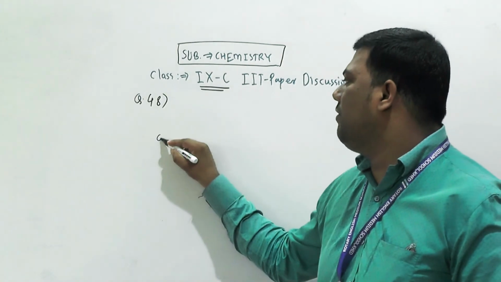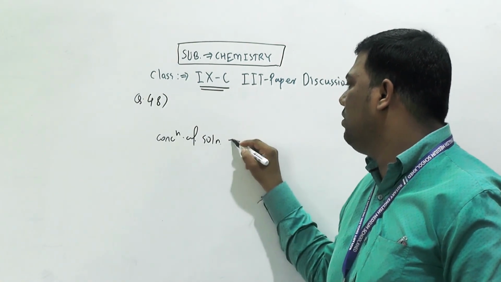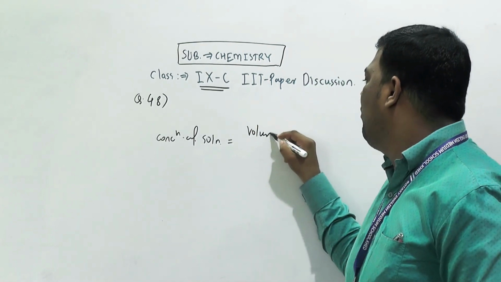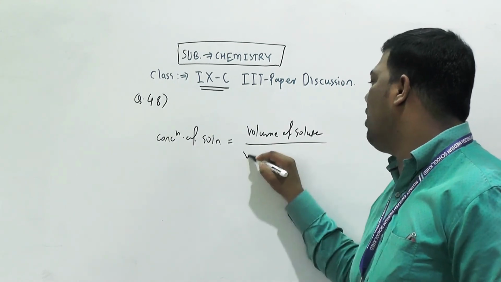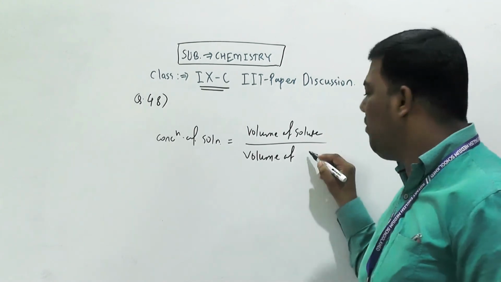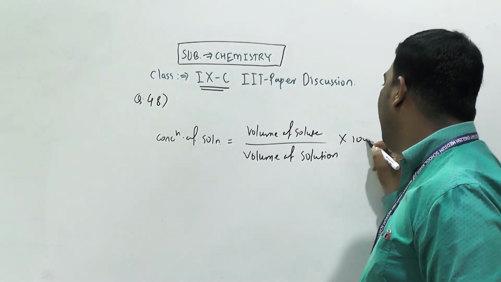So you have to write the formula. Concentration of solution is equal to what? Yes, volume of solute divided by volume of solution into 100.